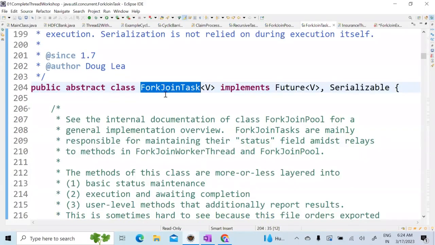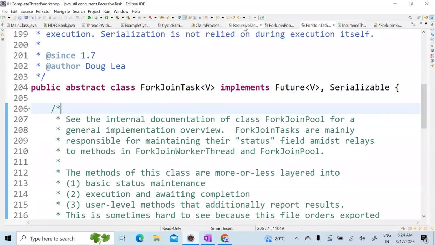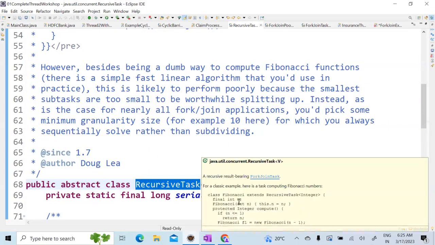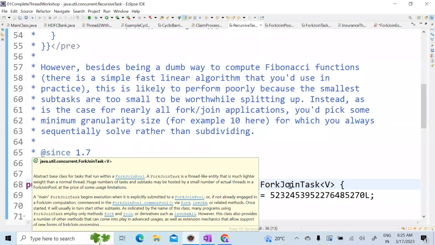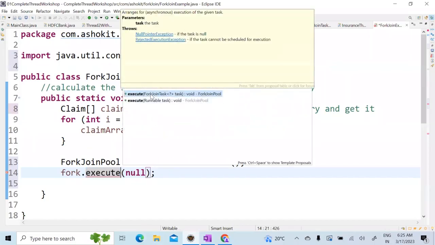It's an abstract class. When I say abstract class, it has to have some abstract method, right? Now there is some other class. Look here, RecursiveTask, which is extending ForkJoinTask. If I want to use this execute method, what should I do? This execute method is responsible for splitting the process automatically, creating processes automatically, and doing the sum. So if I have to call this execute method, it takes some reference of ForkJoinTask, correct? Now I should do something to do this, right?